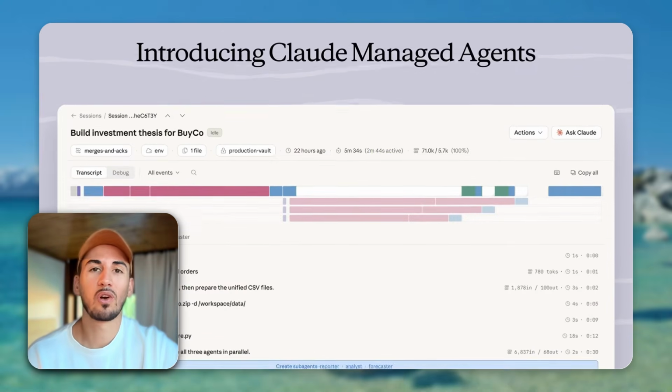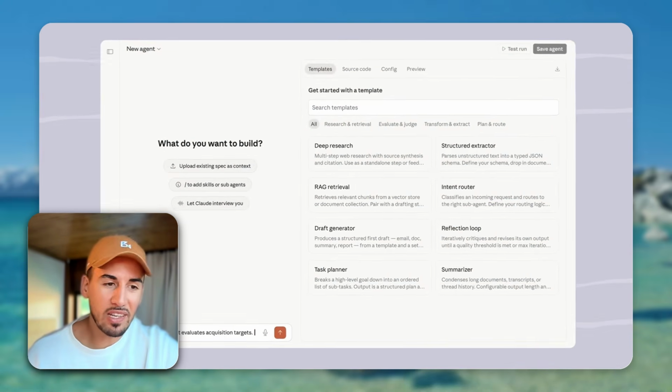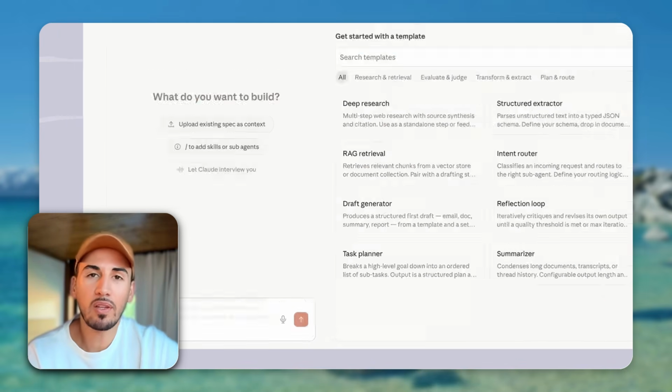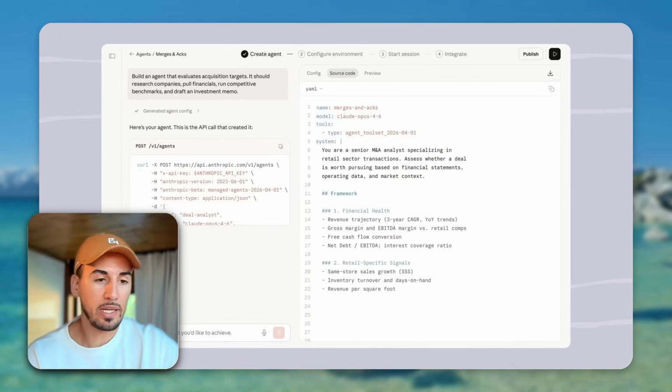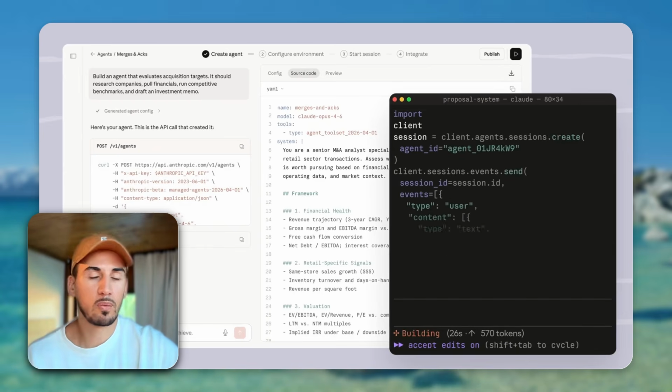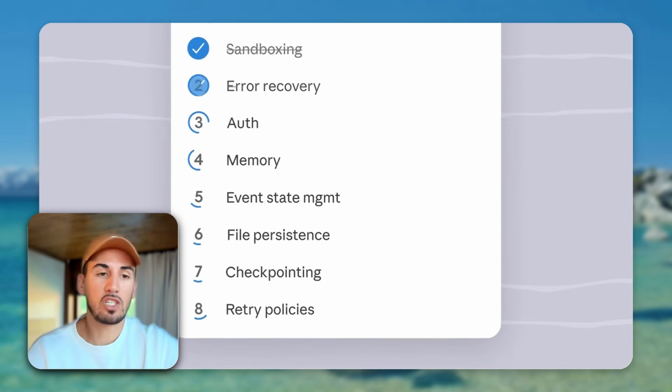$58 a month for a worker that never sleeps, never asks for a raise, and never forgets what you told it on Monday. I took it literally. I built that entire thing on my own on a VPS server, and I took that to the managed agents of Claude.